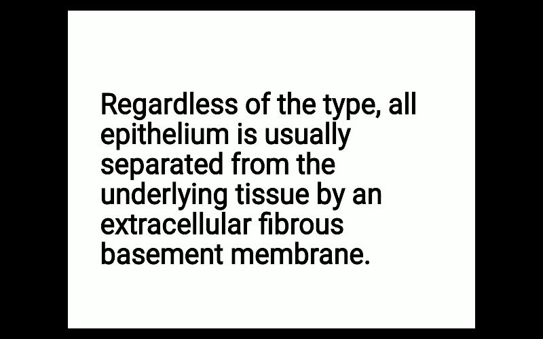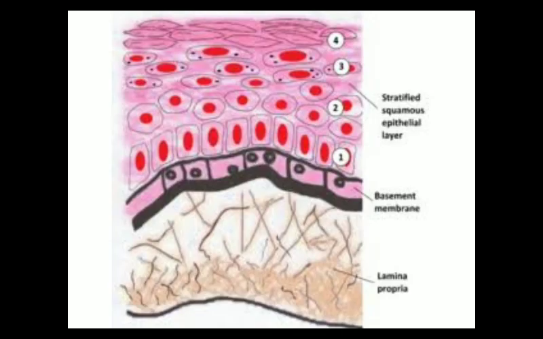Regardless of the type, all epithelial tissue is usually separated from the underlying tissue by an extracellular fibrous basement membrane. This basement membrane is a very important point. All the types of epithelial tissue, whether it is squamous, cuboidal, or columnar epithelial tissue, remain separated from the underlying tissue with the help of a fibrous non-cellular structure which is known as the basement membrane.